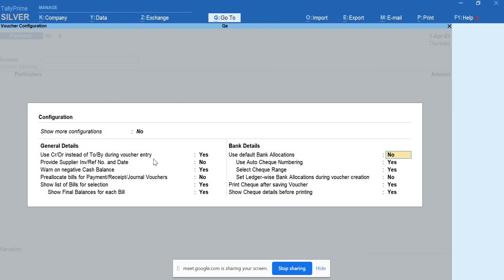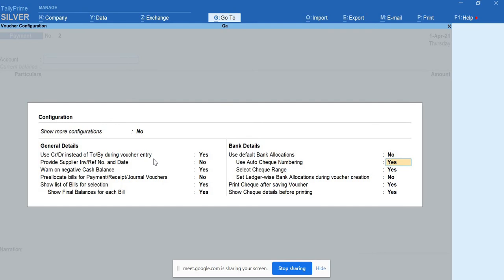That is not required because we will not know which other bank transactions we will make in future. Also, an organization will not make transactions through only one bank account. So this is not required, as per my knowledge. And use auto check numbering. Yes, because when it comes to check payment, obviously it goes along the series number. So it can take the next numbers accordingly. It reduces our work, so we can use this feature.